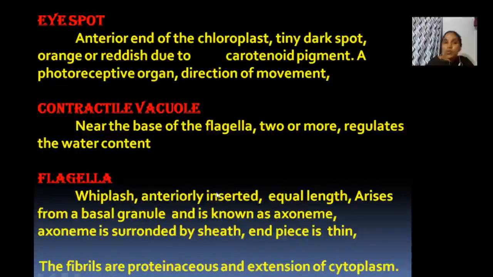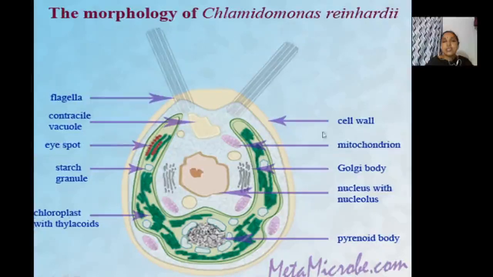Okay, that's also very important. They arise from basal granules. See the structure. This is the structure. So see the pear-shaped structure, then the cup-shaped, green-colored chloroplast. Understood? The cup-shaped chloroplast contains a pyrenoid. This is the pyrenoid, which stores food material.